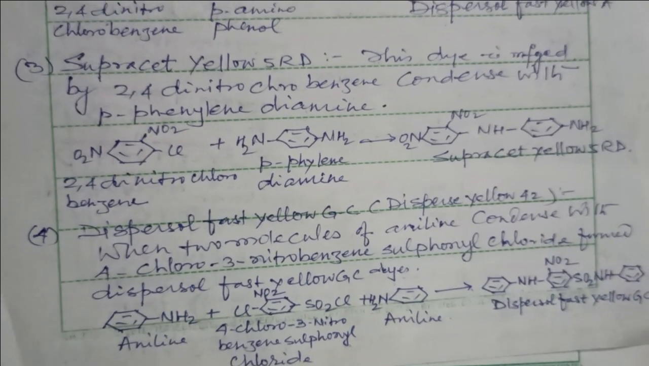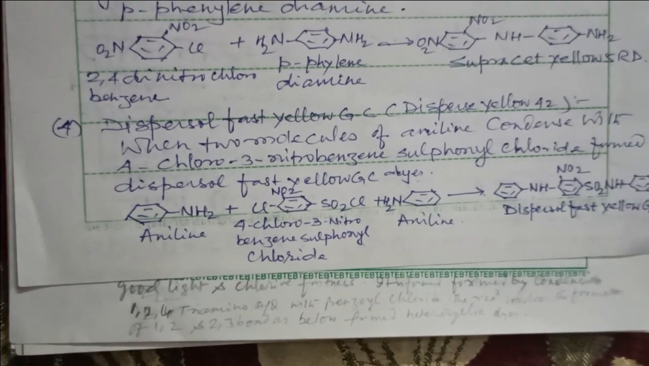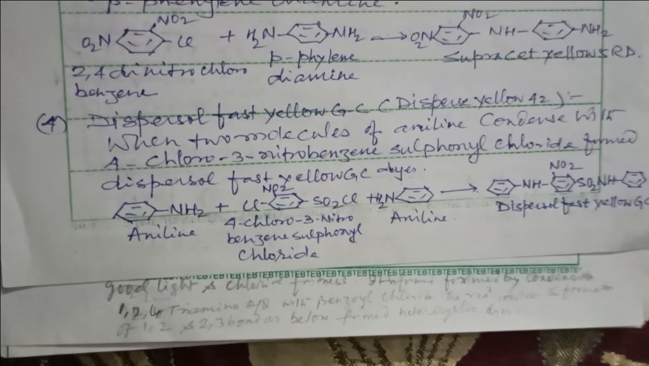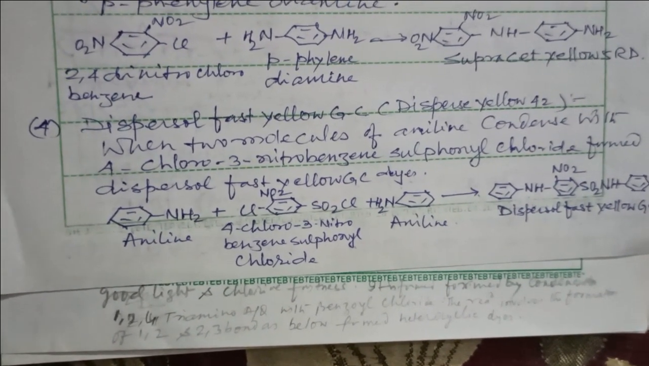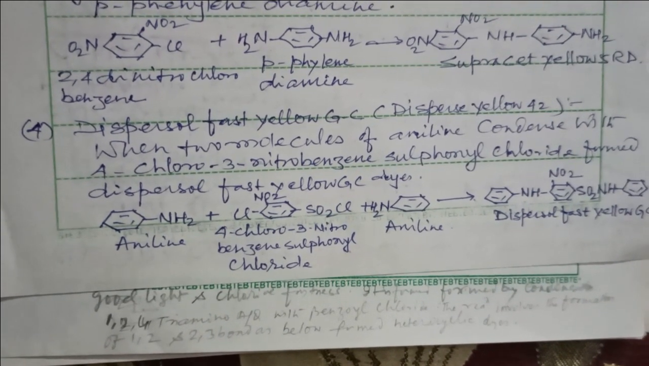Next example is Dispersol Fast Yellow GC. When two molecules of aniline condense with 4-chloro-3-nitrobenzene sulfonyl chloride, they form the Dispersol Fast Yellow GC dye.